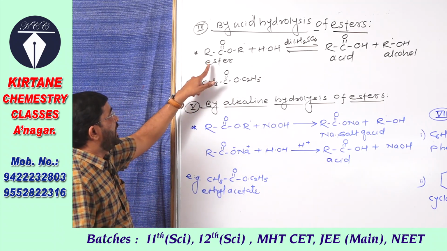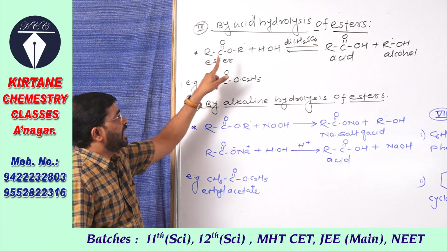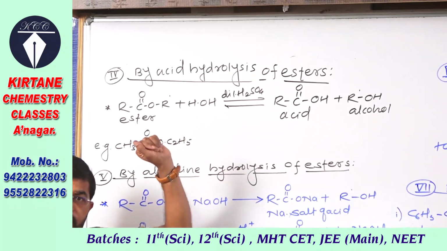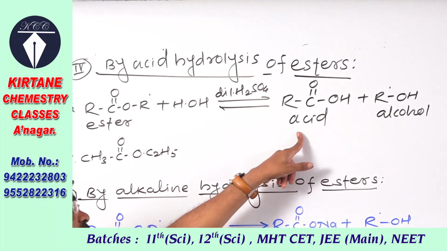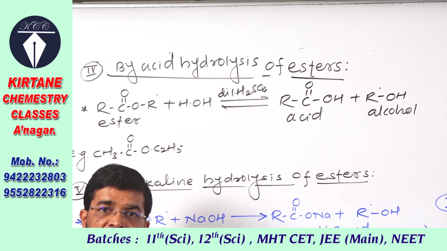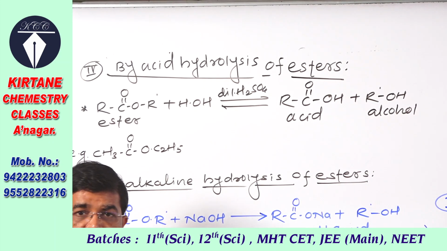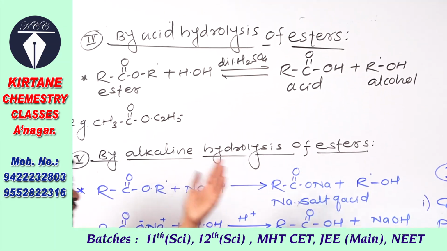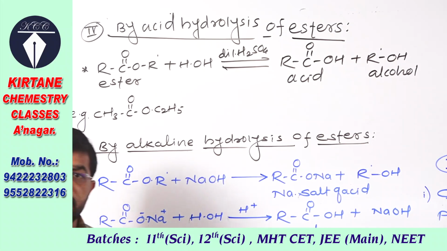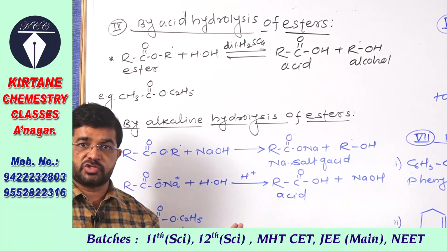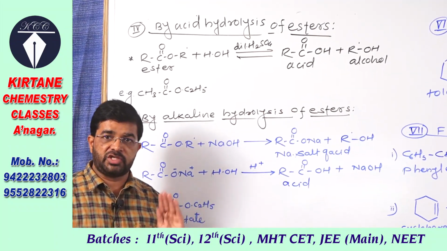Simply, when esters are hydrolyzed using dilute acid H2SO4, a mixture of carboxylic acid and alcohol is obtained. Again, if acid and alcohol are reacted with concentrated H2SO4, it gives ester. That means esterification is the reverse reaction of hydrolysis of ester and vice versa.